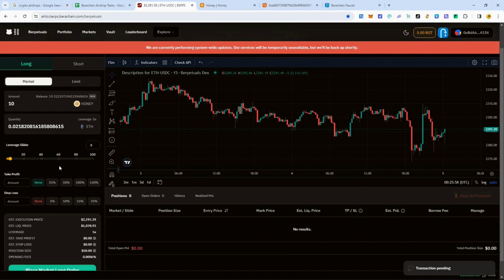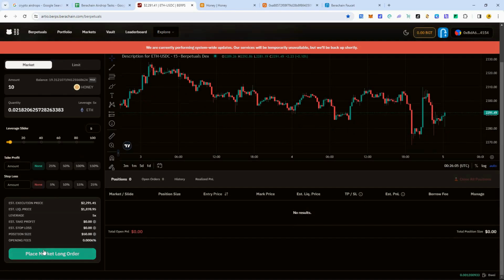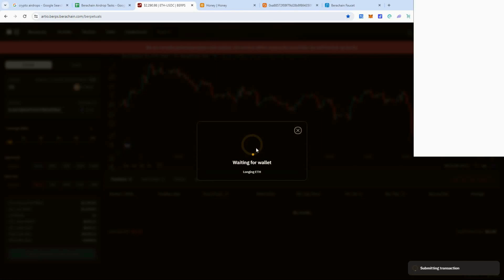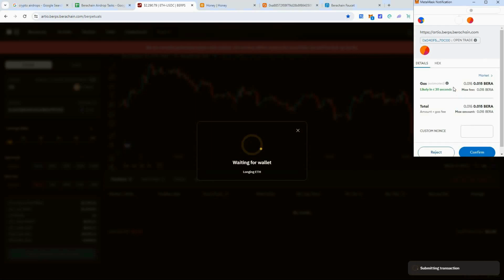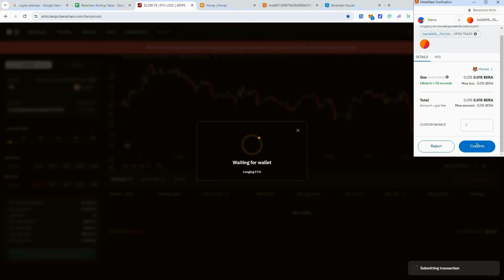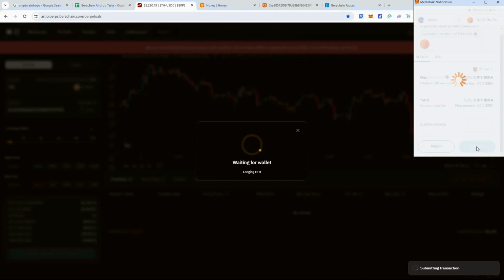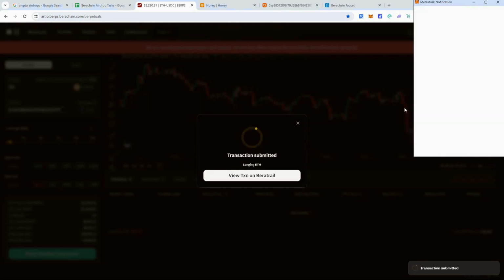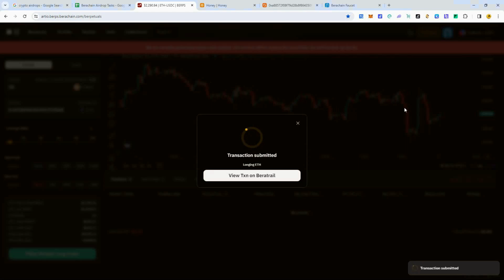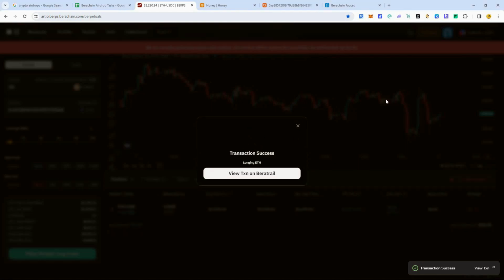So you can see, guys, how this is a pretty interesting ecosystem that is being built here on Berachain. All right, so we're going to place our long order at just the market price. You can do a custom limit order as well, and you probably should do that. You want to try to do as many things as you can on this testnet. Anytime you have to do a transaction with something, try to do it, because the more transactions you do, the more potential you could get for airdrops. So just try to go through everything you can.